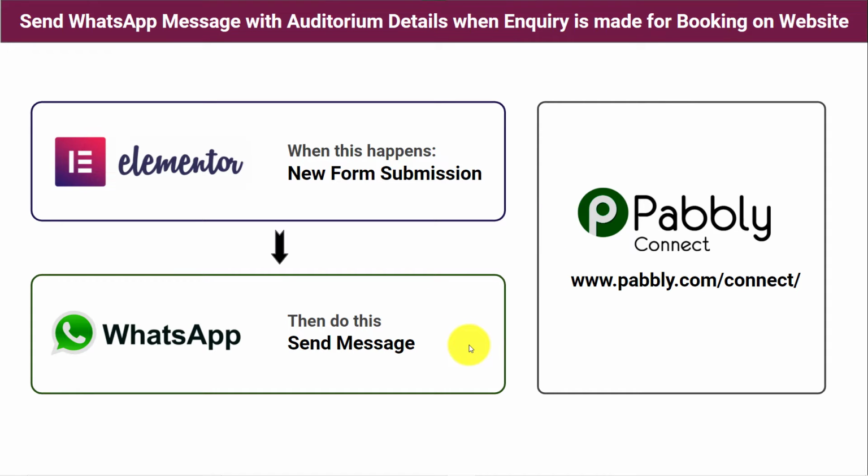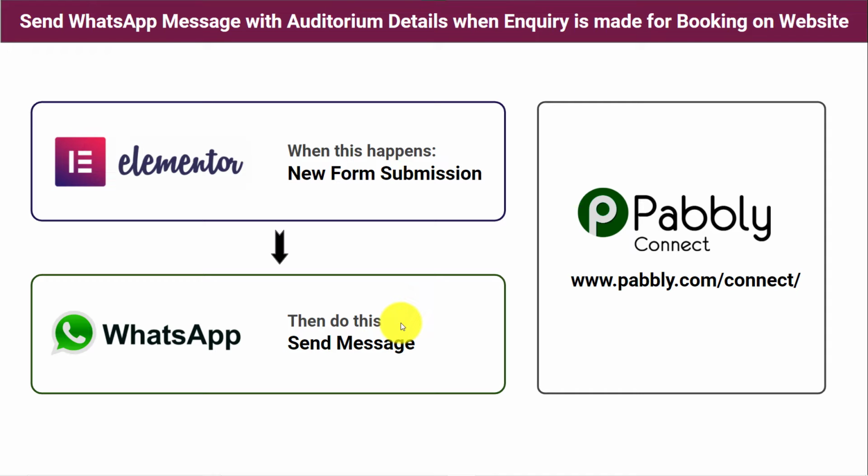For doing this, you have two options. First, do it manually. Take the details of your customers from the Elementor form that you have uploaded on the website, compose a message in WhatsApp, attach the brochure with your auditorium details and send it to the customers. But this will be a time-consuming and tiresome process, and it becomes actually impossible when you have hundreds and thousands of customers in a single day. So how are you going to do this?